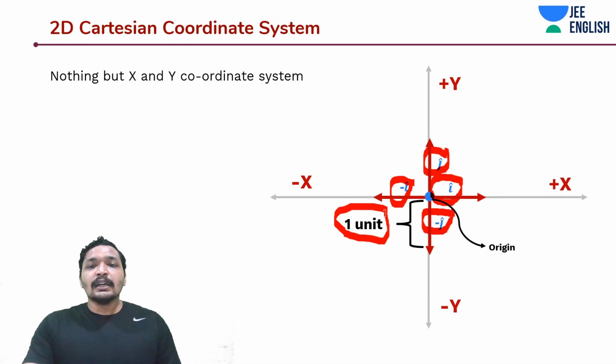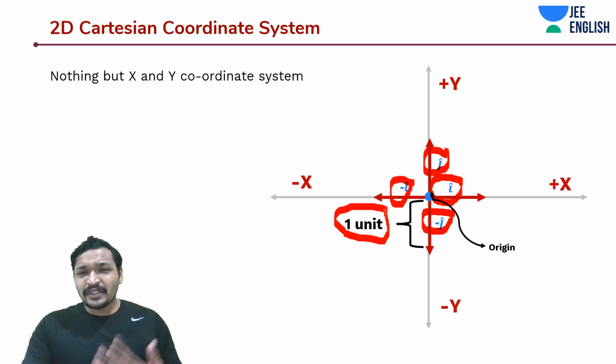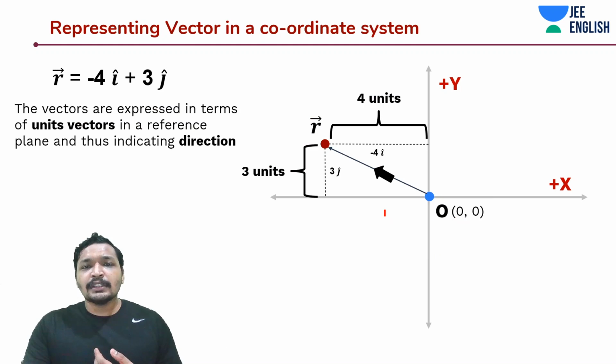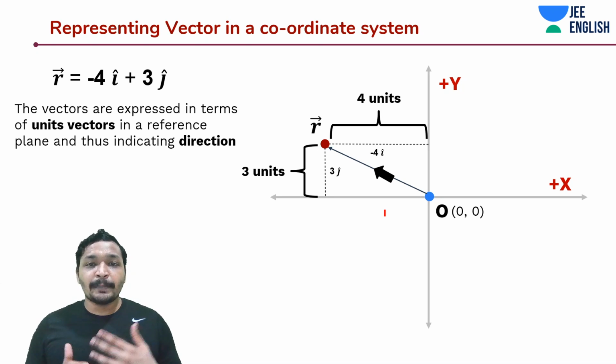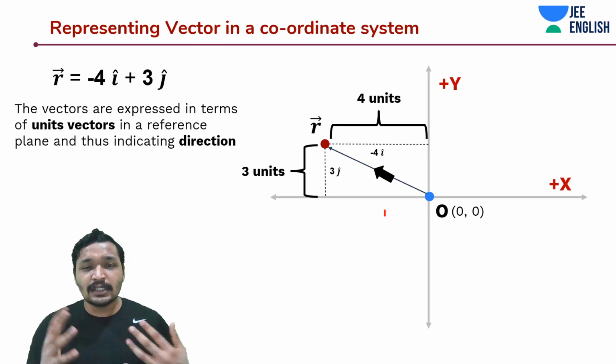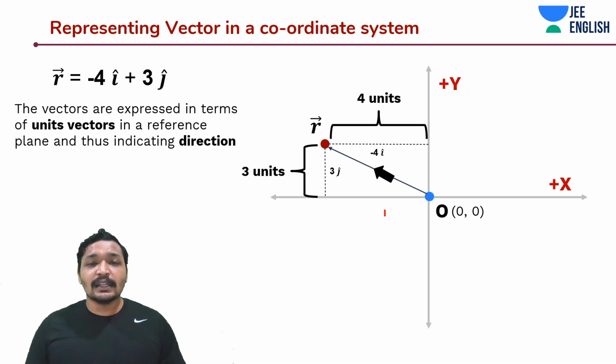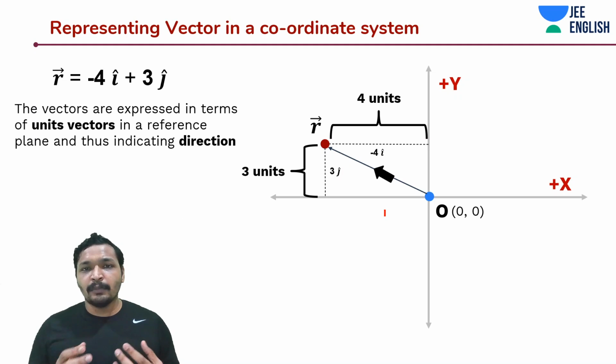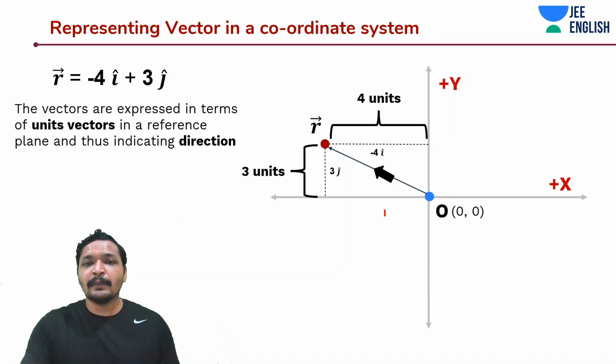And now the thing is, we have been talking about vectors and unit vectors. So what about a point on this Cartesian coordinate system? We have been doing all this to represent a position. Apart from position, we will also represent velocity, force, everything using these unit vectors. But now let's understand how we represent a particular point or a vector on a coordinate system. When I'm talking about a coordinate system, it involves a graph where I'm able to plot a point.